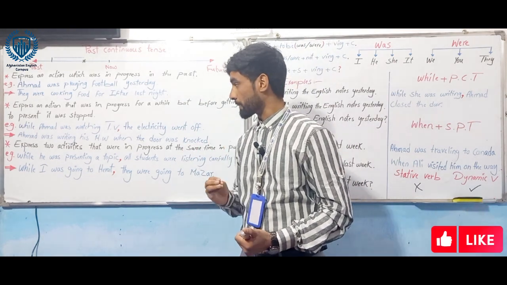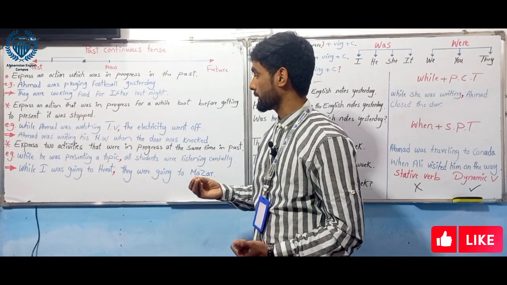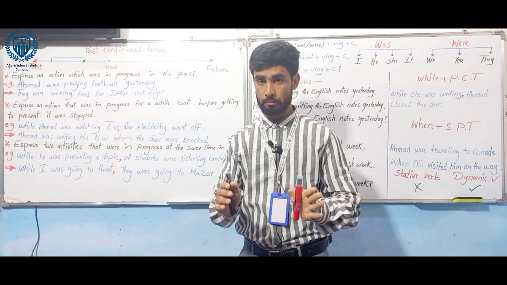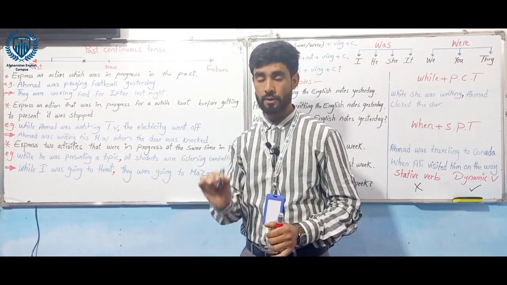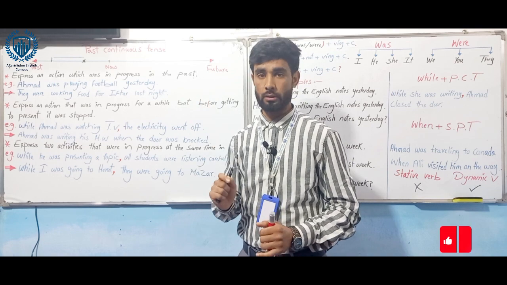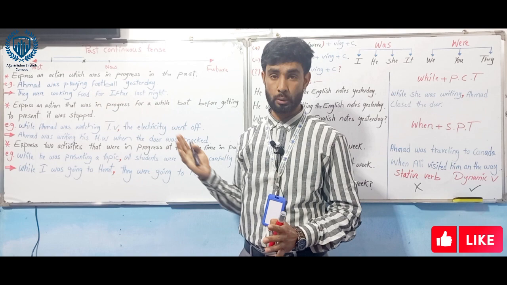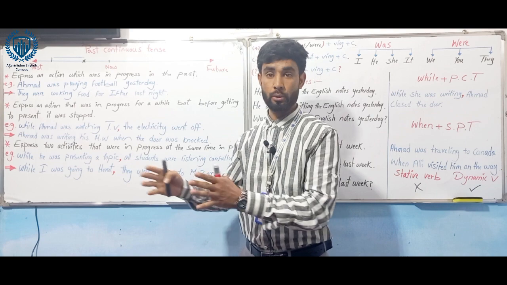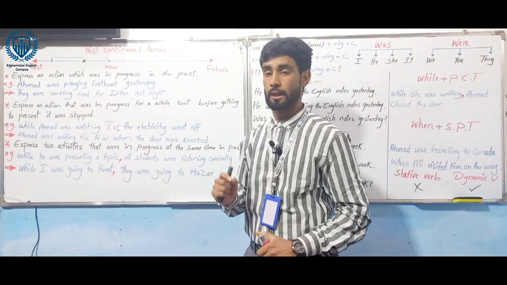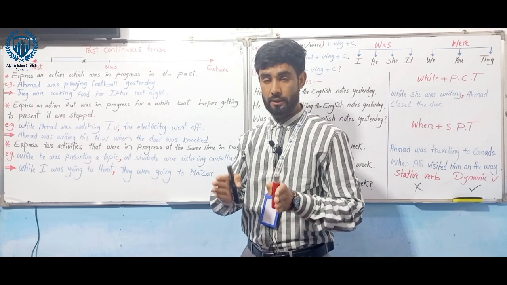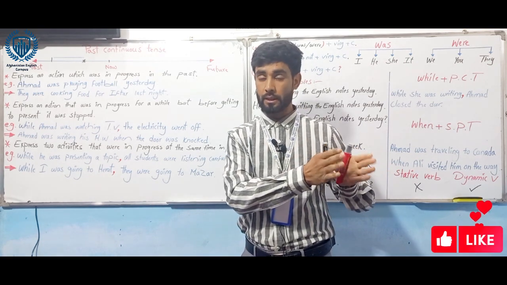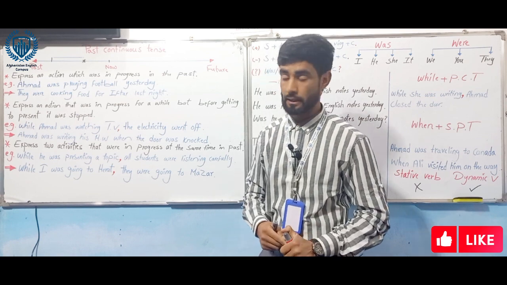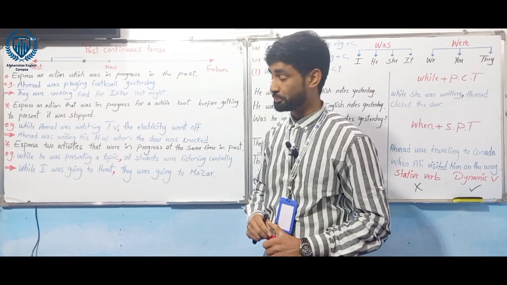The second sentence: Ahmad was writing his homework when the door was knocked. So he was at home, he was writing his homework, and someone knocked on the door. Ahmad had to go and check who was at the door. So he stopped writing and went to check outside. That's why we say past continuous tense is an ongoing action in the past which was stopped by a second action before getting to the present. Hope you understood, hope it's clear.